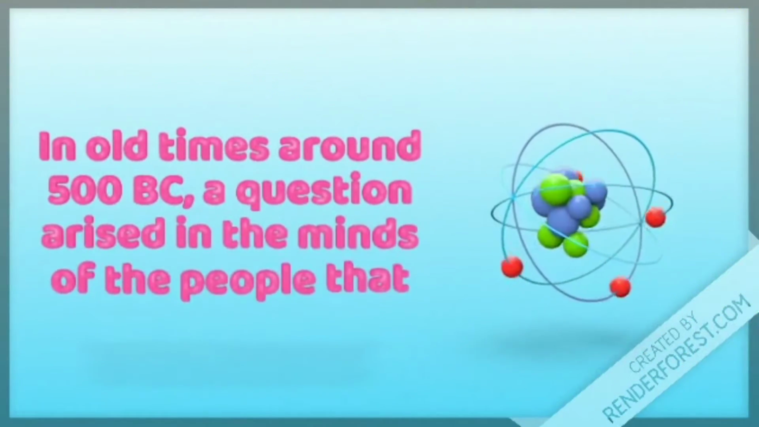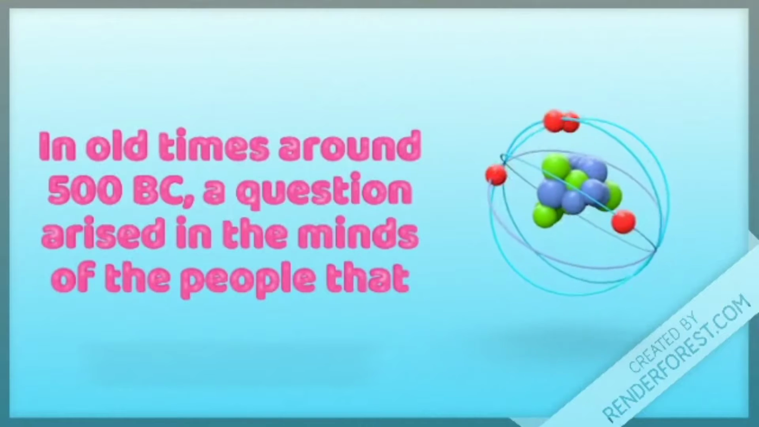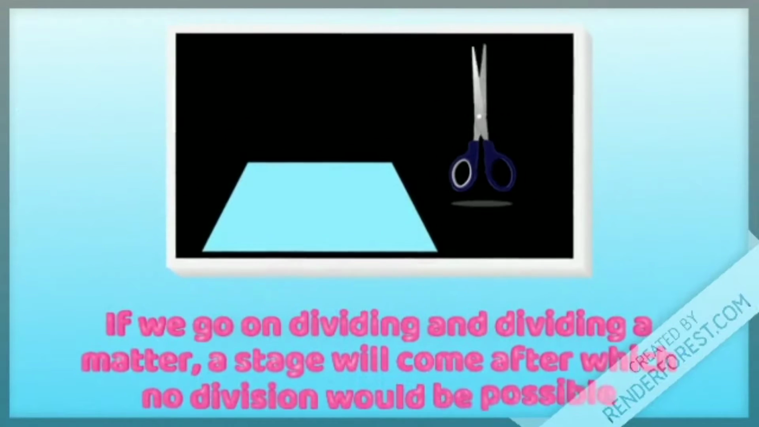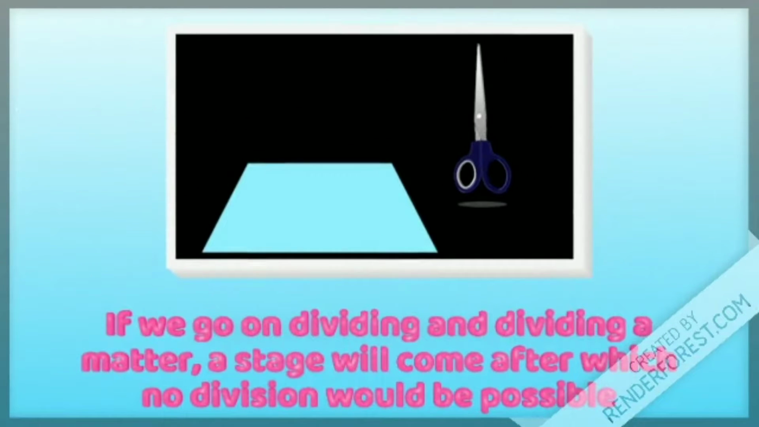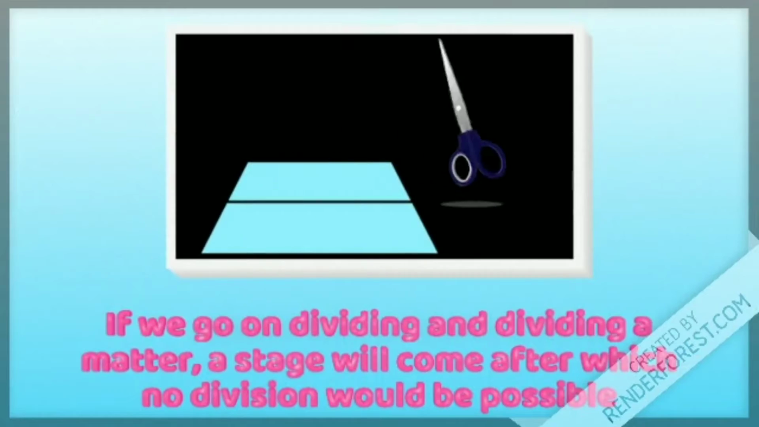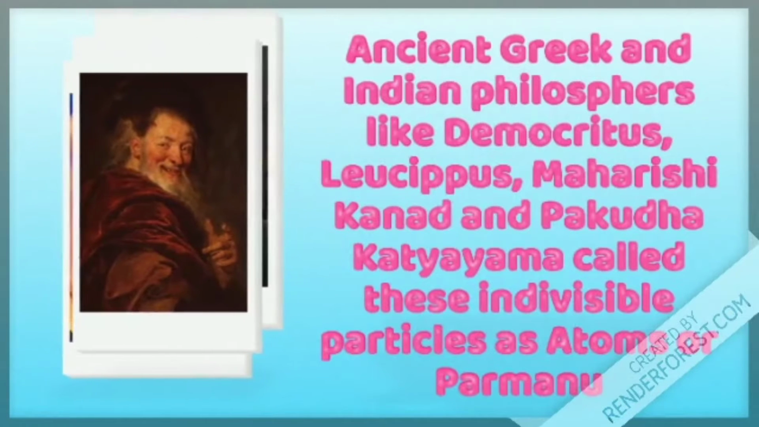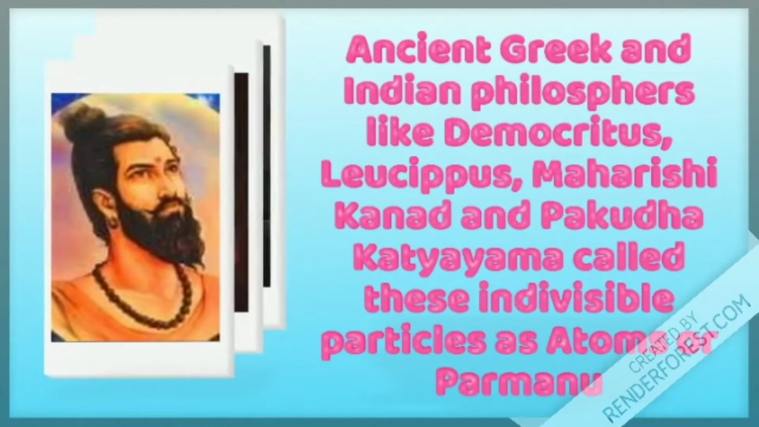In old times, around 500 BC, a question arose in the minds of the people that if we go on dividing and dividing matter, a stage will come after which no division would be possible. Ancient Greek and Indian philosophers like Democritus, Leucippus, Maharishi Kanad and Pakudha Katyayana called these indivisible particles atoms or Parmanu.